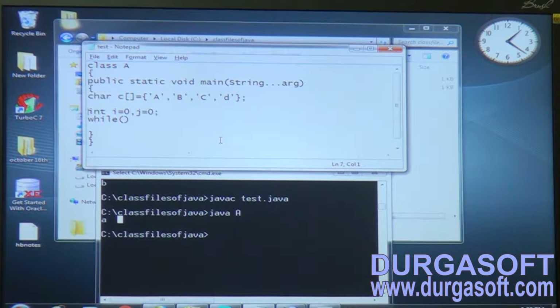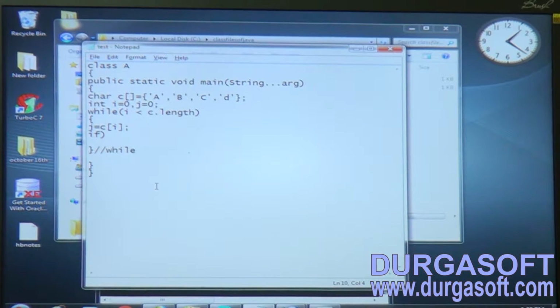Now take this: i is less than c dot length, and take one while loop. Here assign c of i value to j and check whether j value is greater than or equal to 65 and j value less than or equal to 90. If it is, then just increment the j variable value with 32, assign that j variable value to c of i, and increment the i variable value.